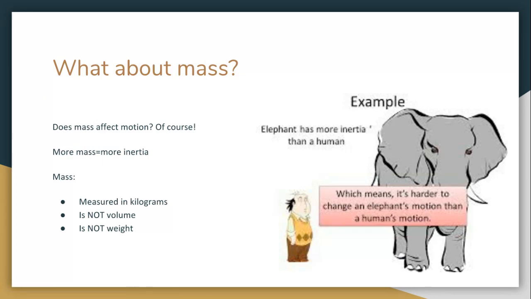So what about mass? Does mass affect motion? Well, of course. More mass equals more inertia, or more resistance to the change in motion. For example, it's a lot easier to push a human out of your way than it is to push an elephant out of your way.